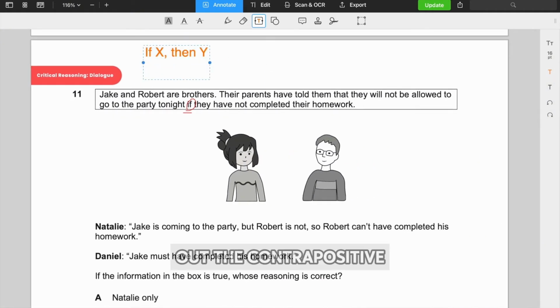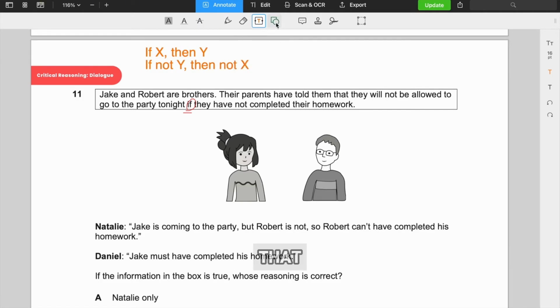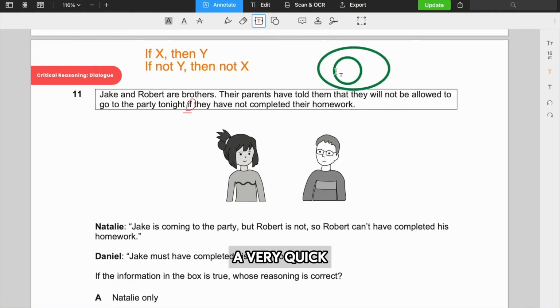And then you can easily work out the contrapositive, which is basically the statement that you get by reversing and negating, which I'll show you in a second. And that is basically the same meaning as the original statement. So the contrapositive in this instance is if not Y, then not X. And if you are confused by that, let me show you why that's the case. This is just a very quick crash course on contrapositives.